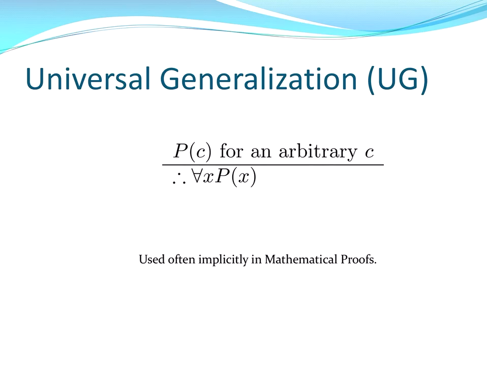Universal generalization. If we say that P of c is true for an arbitrary c in the domain, that means it is true for every element in the domain. So P of c for arbitrary c means we can conclude that for every x, P of x. Sometimes that last step is not made, and in some math proofs it'll be skipped, but that's called universal generalization. It might be useful for getting to a requested conclusion.